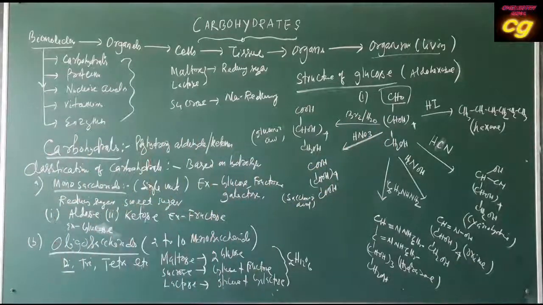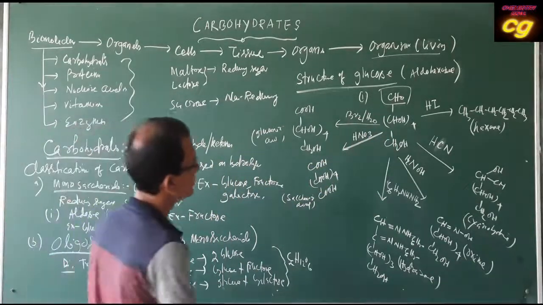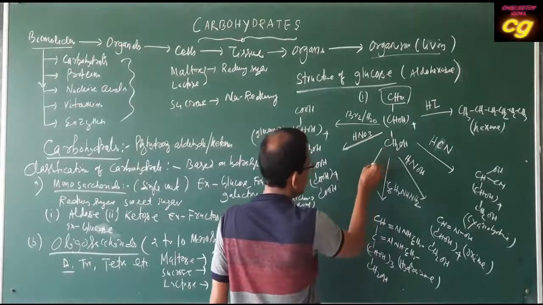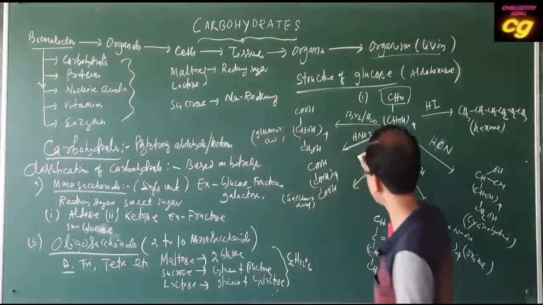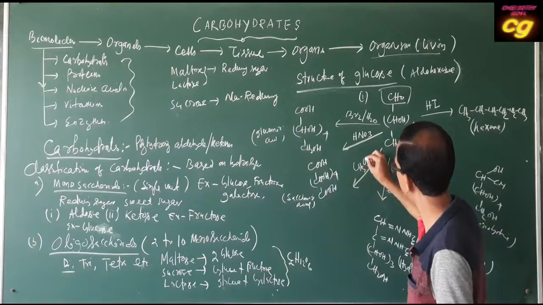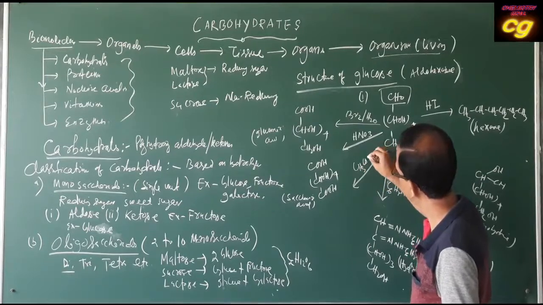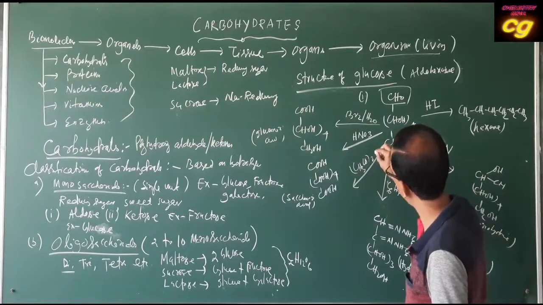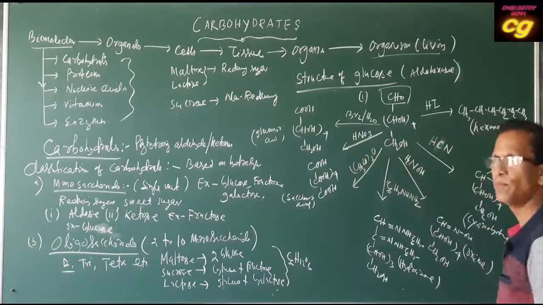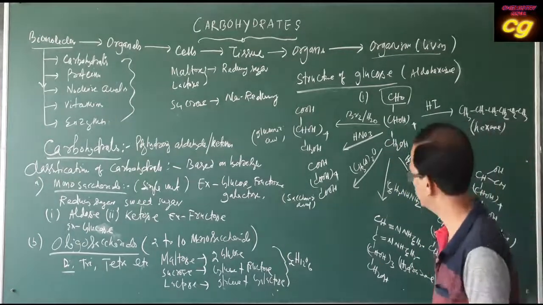This is one important reaction, bromine water. Then when glucose reacts with acid anhydride, it produces the pentaacetate of glucose.